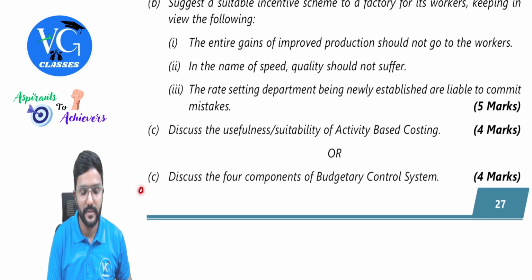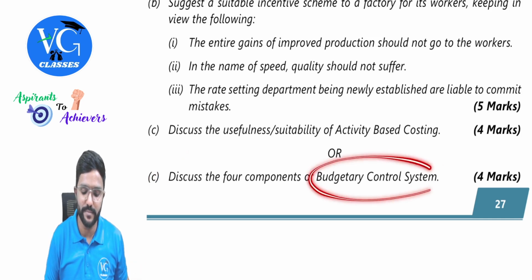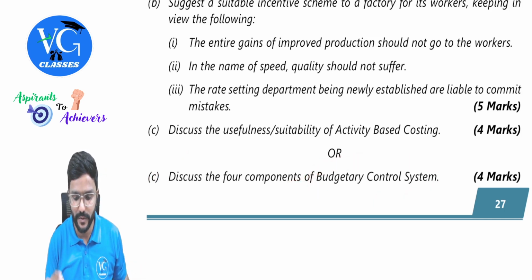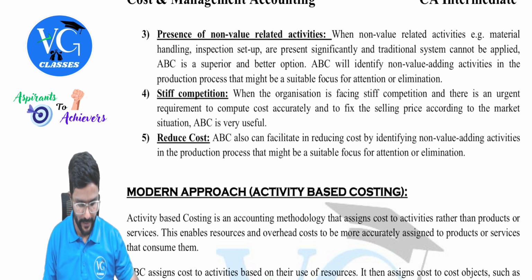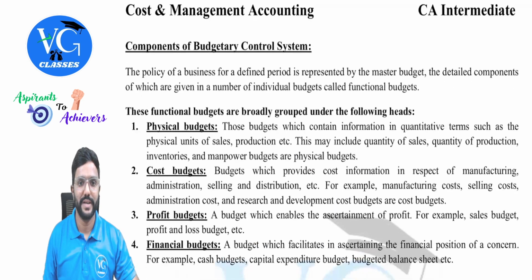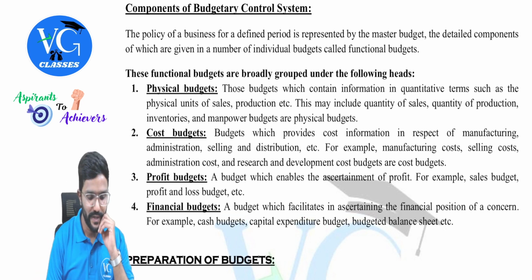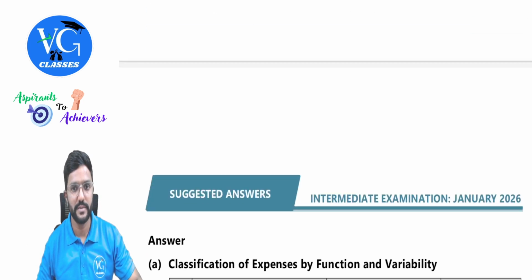Then the last one, that is the internal choice. Discuss the 4 components of the budgetary control system. That is the last chapter, budgetary control system. You are supposed to write these 4 points. That's all. This is what they would have suggested in the answer.